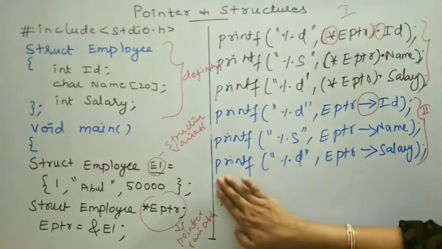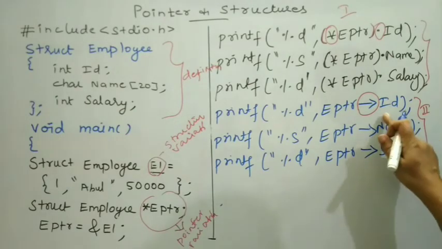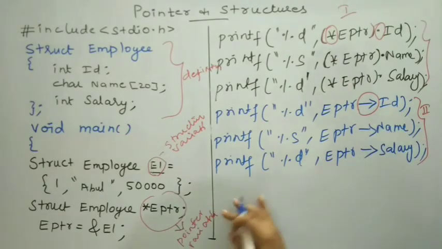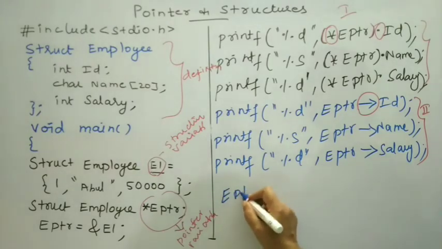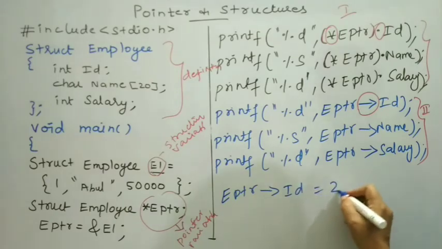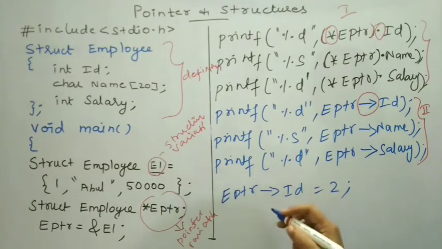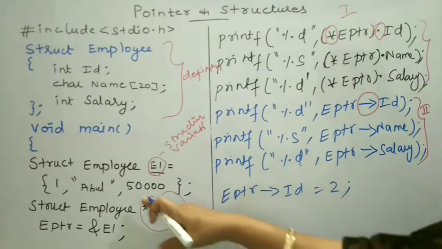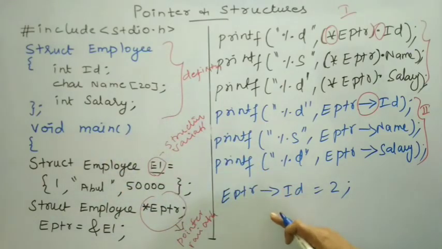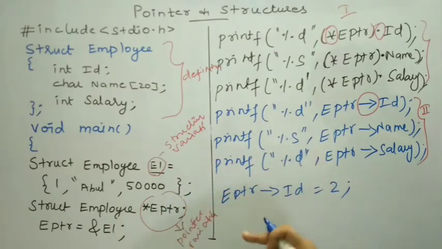For example, if I want to change the ID to 2, then EPTR->ID = 2. So if I want to change the name, then I may not use this assignment operator since name is a string variable. During runtime we may not assign a value to the string variable. It is possible only during the declaration time.